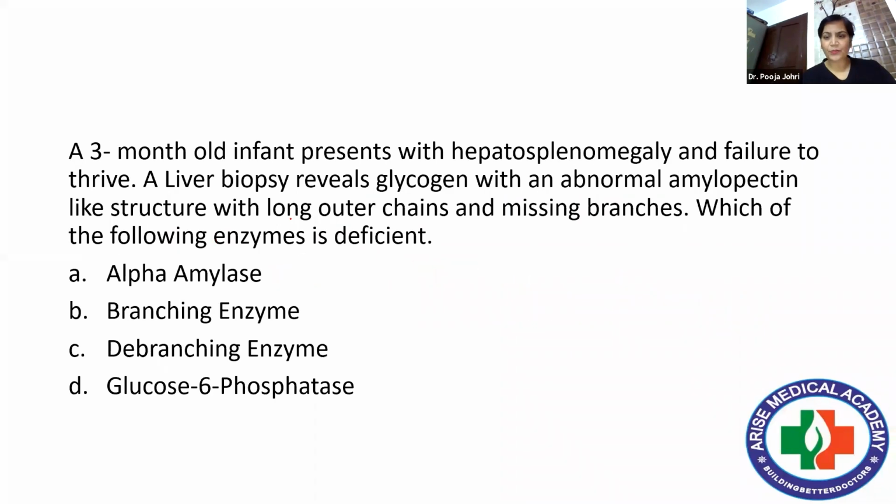Then we come over to, I hope that question is clear to all of you. Then we come over to a 3-month-old infant presents with hepatomegaly and failure to thrive. A liver biopsy reveals glycogen, that means glycogen storage disorder, with an abnormal amylopectin-like structure. Clear? With long outer chains and missing branches, which of the following enzyme is deficient? Very simple question, you just have to apply common sense to it.